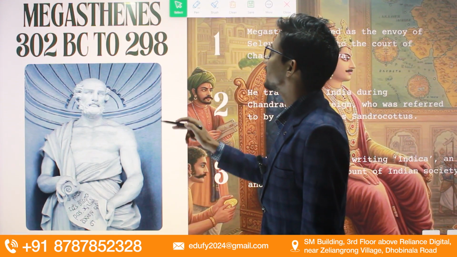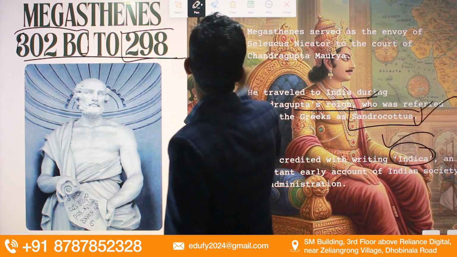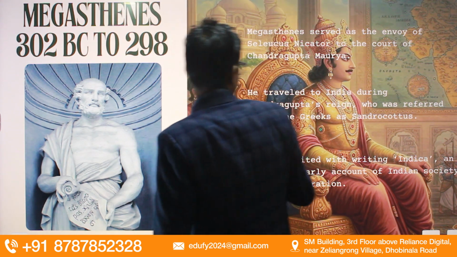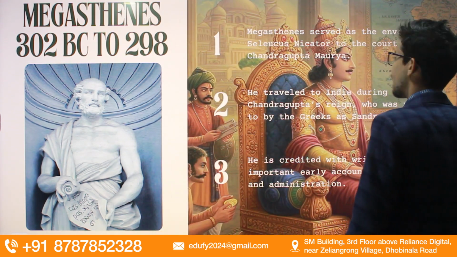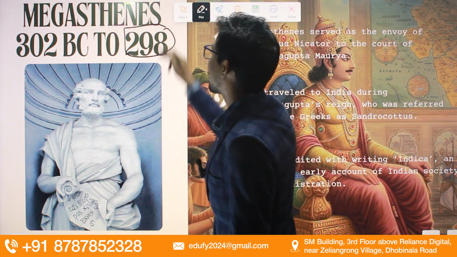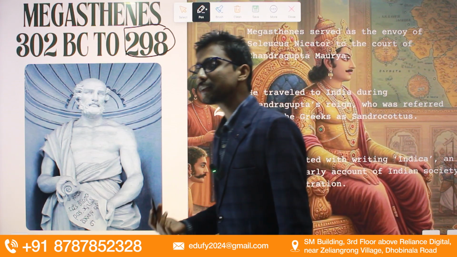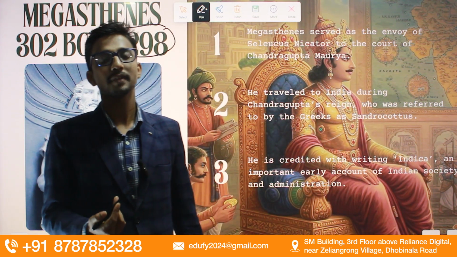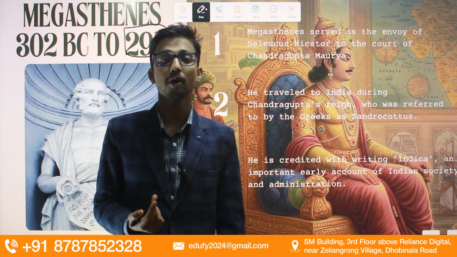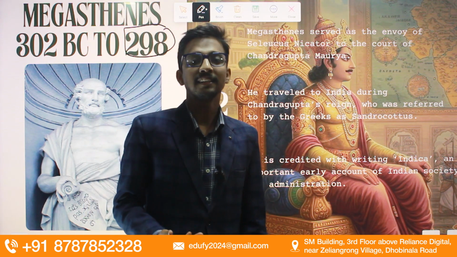Friends, Megasthenes visited India in the year 302 BC and was present for approximately 4 years, until 298. After the war between Chandragupta Maurya and Seleucus Nicator, they signed a peace treaty, and after that they formed matrimonial alliances.